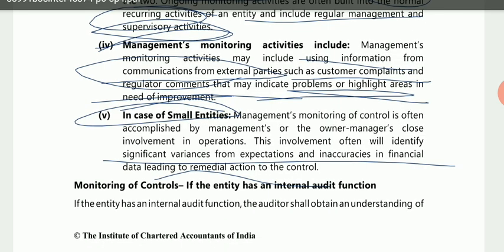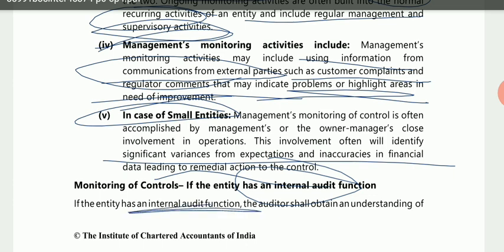Now, monitoring of controls if the entity has an internal audit function. Internal audit function is itself the auditing of the entity through its internal auditor. So there is automatically monitoring done in the internal audit. So do you need any external monitoring of controls in an internal audit function also? Let's study about this.